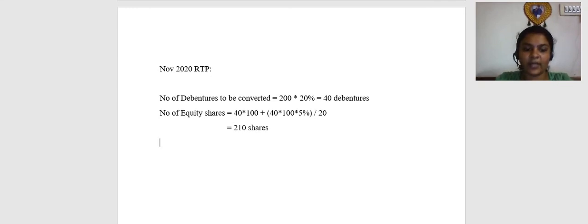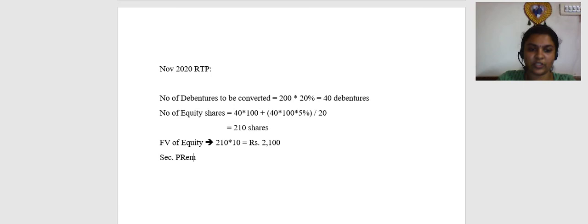So what will be the face value? Face value of equity is going to be 210 into 10, which is 2,100 rupees. And securities premium on conversion is going to be the balance 10 rupees. 210 into 20 is the total price, in which 10 rupees is face value.